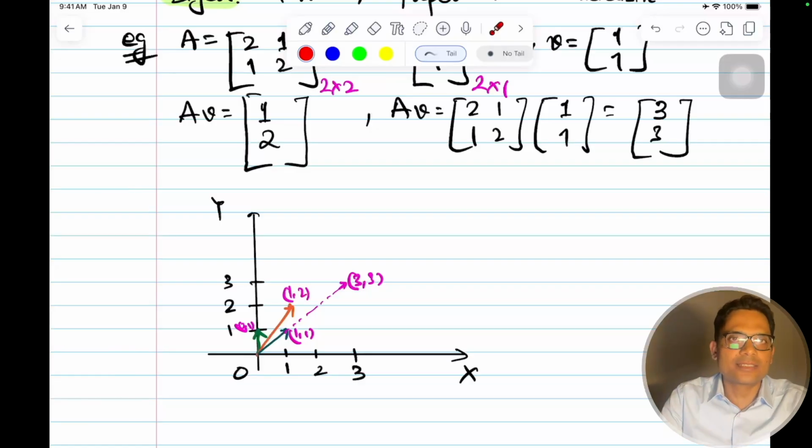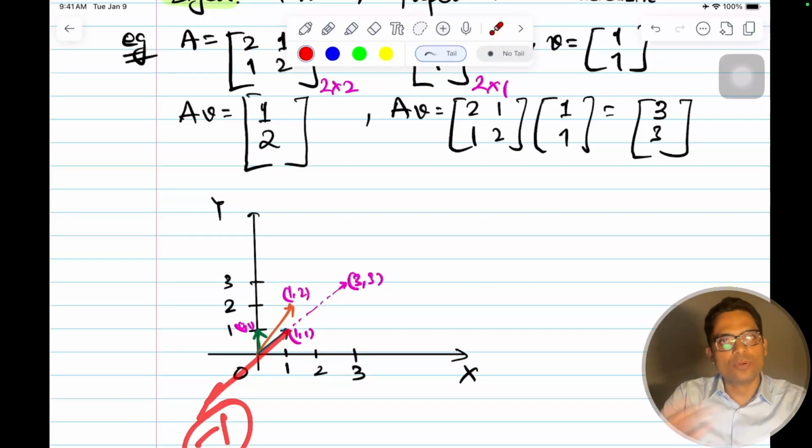So the scaling factor is called the eigenvalue. That is the characteristic: by what magnitude is it scaling the vector, and what are the directions in which the vectors only scale, with the length changing. It can increase, decrease, or even be reversed, going minus 1 times.